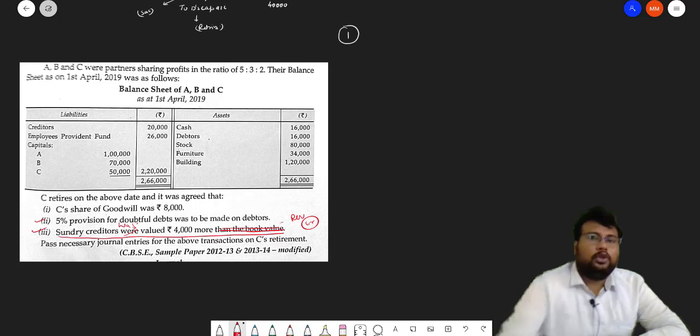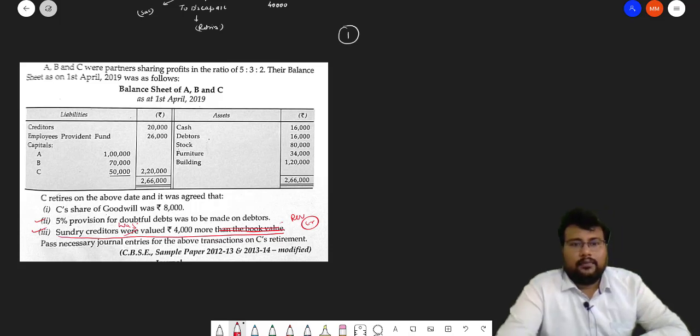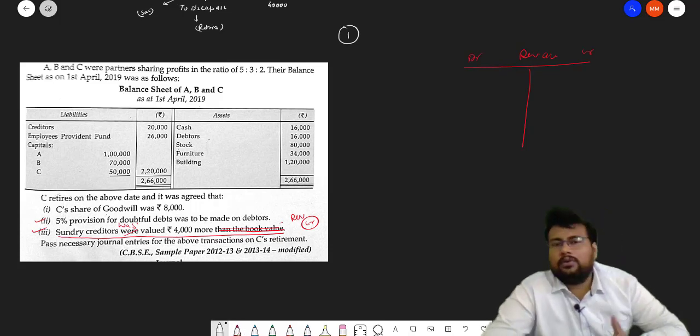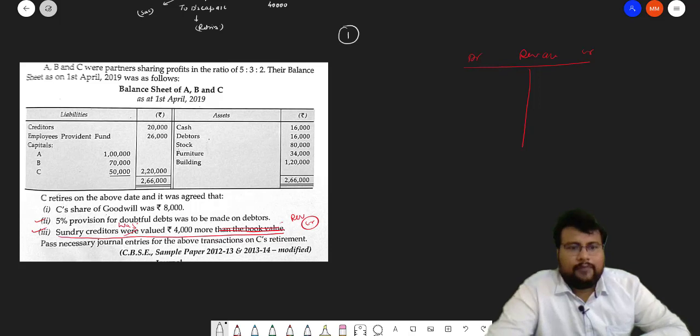Okay, so look bacha, first we open a revaluation account for your better understanding. A very simple revaluation account, debit and credit. You can also open it in rough. 5% provision for doubtful debts was to be made on debtors. So debtors is 16,000, 5%, how much? 800. So your provision increases.